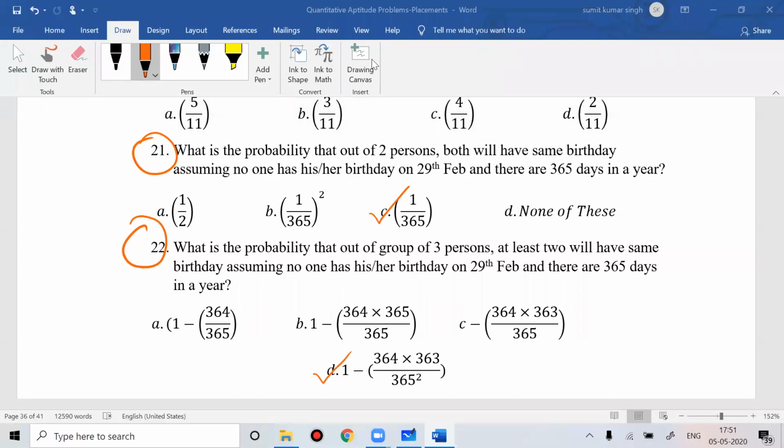Anyone have doubt? 21, 22, anyone have doubt?